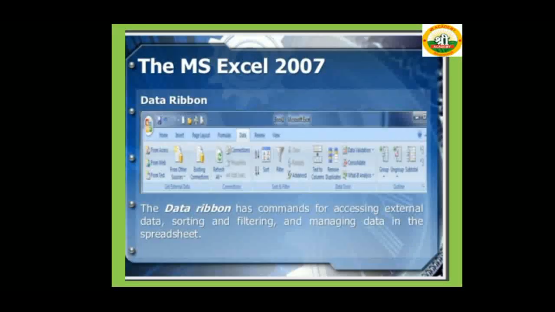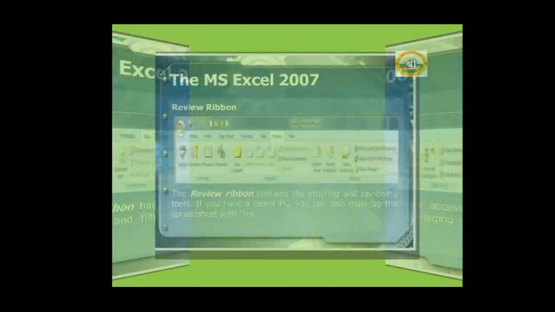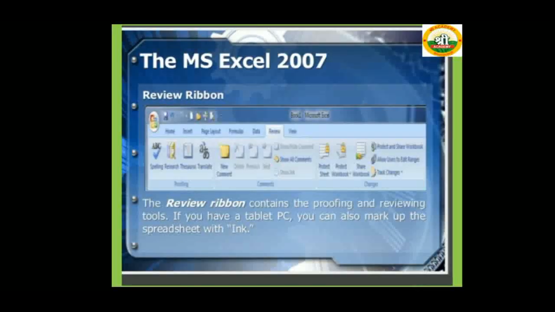MS Excel 2007 Data ribbon: the Data ribbon has commands for accessing external data, sorting and filtering data, and managing data in the spreadsheet. Review ribbon: the Review ribbon contains the proofing and reviewing tools.